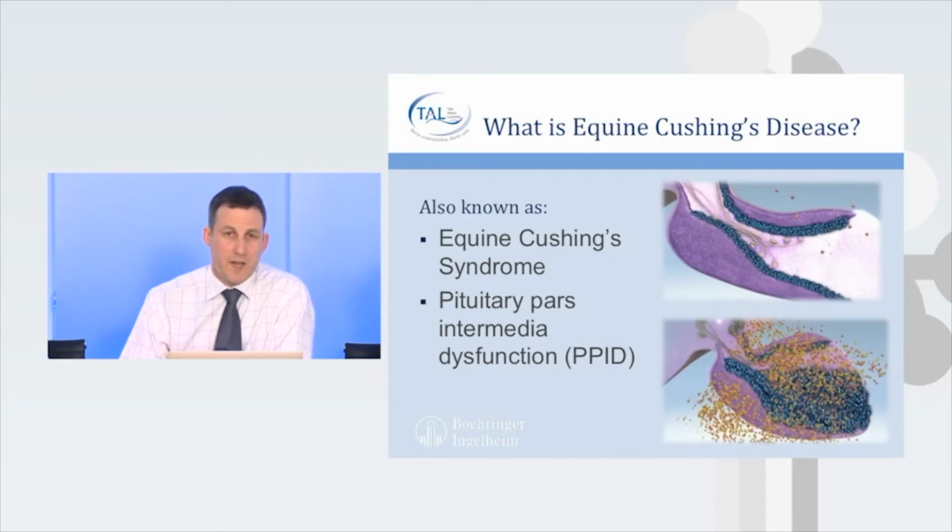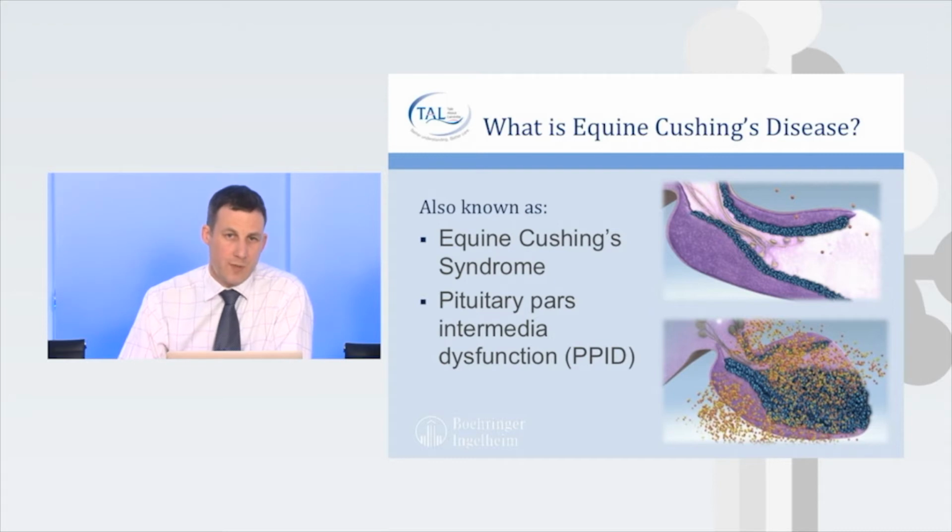And these diagrams here just show at the top, this is the pituitary gland, and the dark blue section through the centre is the pars intermedia, which is the Latin term for that part of the pituitary gland. And at the top, the blue structure there is relatively narrow through the pituitary gland. It's quite a small part of the pituitary gland.